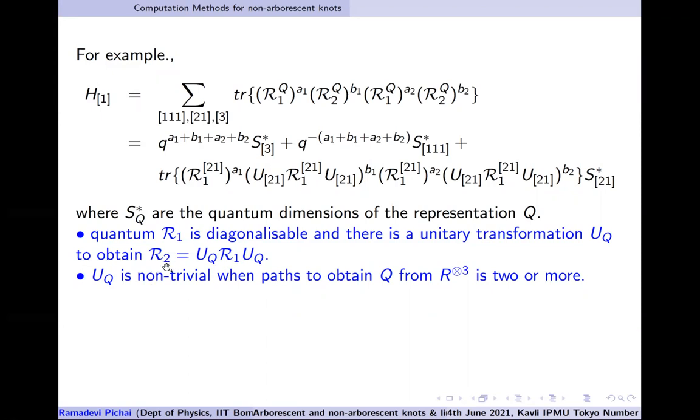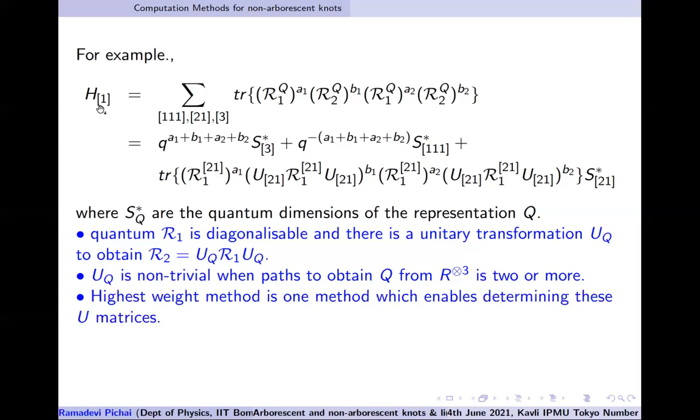So the braiding between the second and the third strand, which is this R matrix R2, should be unitarily related to the braiding eigenvalues, which is chosen to be diagonal, and you need to unitarily relate it. This is one of the crucial inputs which is to be used to compute the polynomial, and specifically for the lowest fundamental representation, this elaboration is done here.